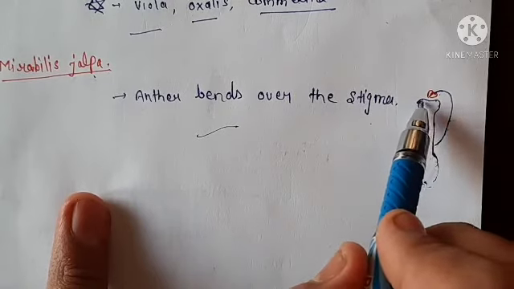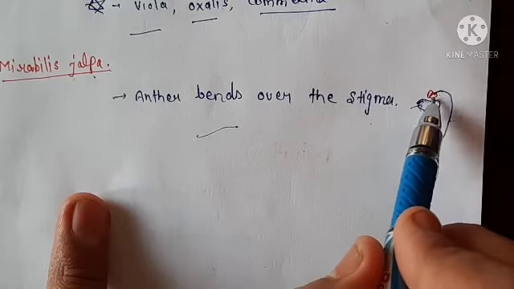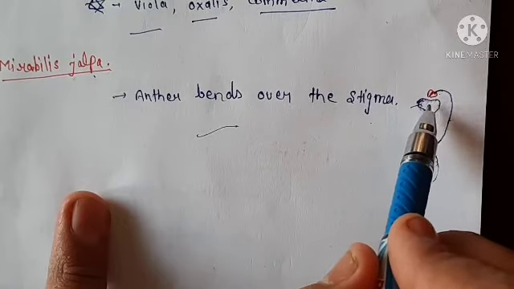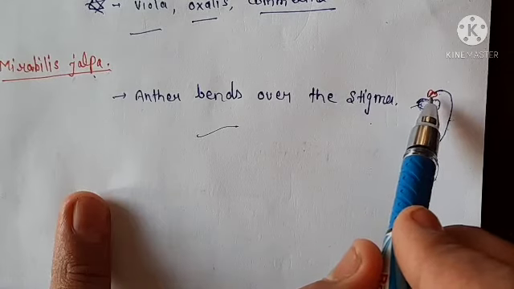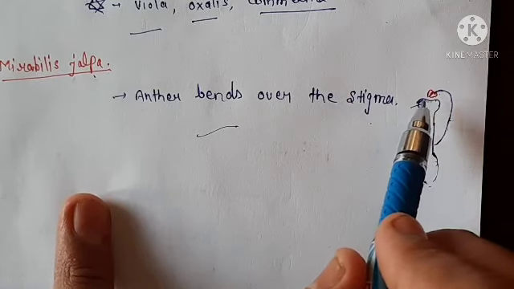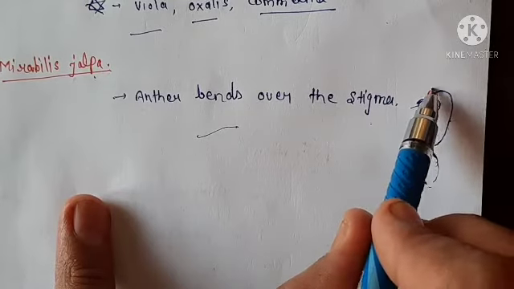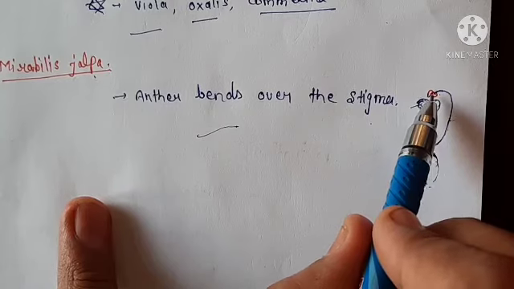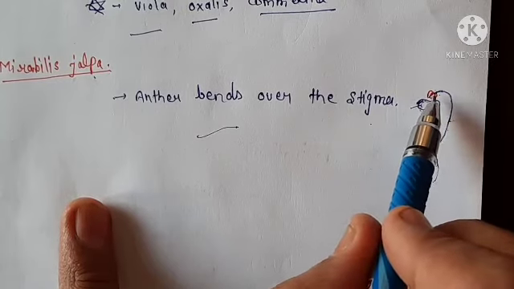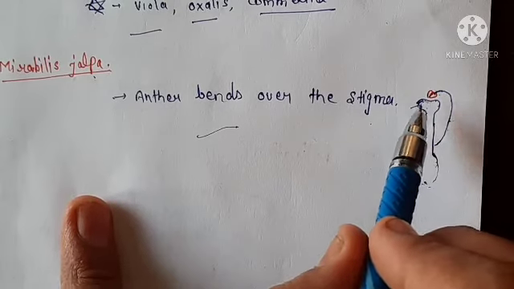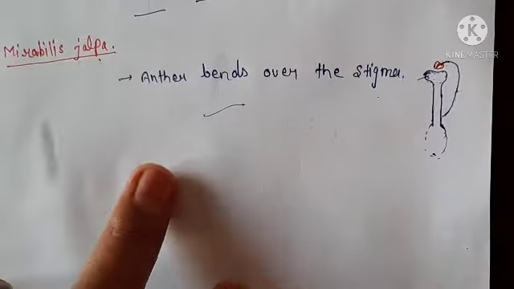So anther bent over this part, stigma. This one is stigma, this one is anther. So this anther is bent over the stigma. From anther, what happened? From anther, pollen grains dehisce, means when pollen grains are slightly mature, they come from the anther over the stigma. Okay. So this is adaptation for self-pollination.